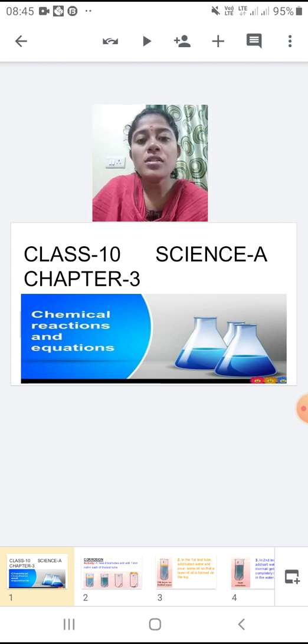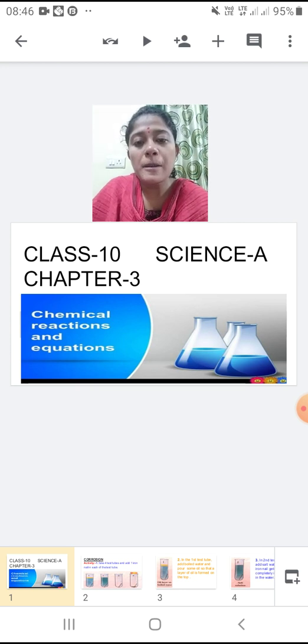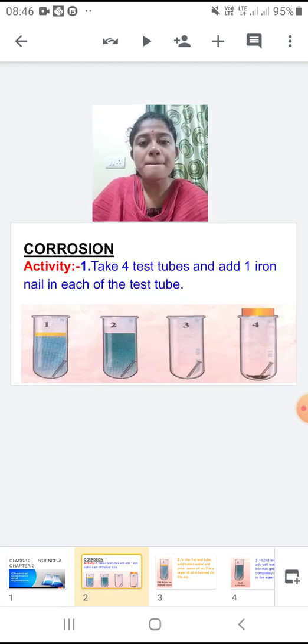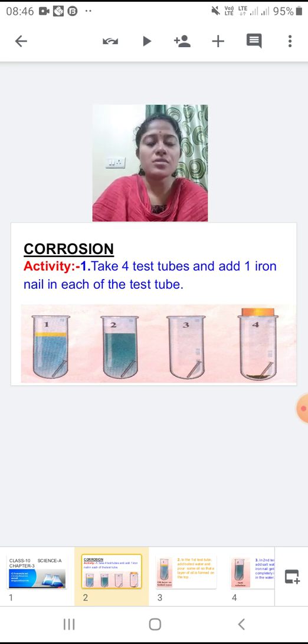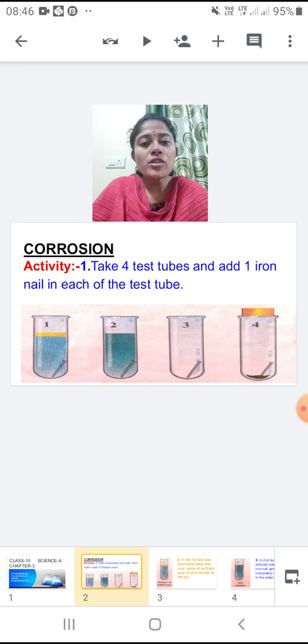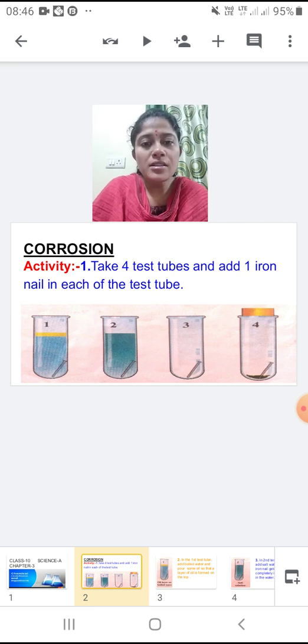So our today's topic is corrosion. We are going to understand what is corrosion. For that we are going to see one activity. Here in this activity we have taken 4 test tubes, and we have to add one iron nail in each test tube.